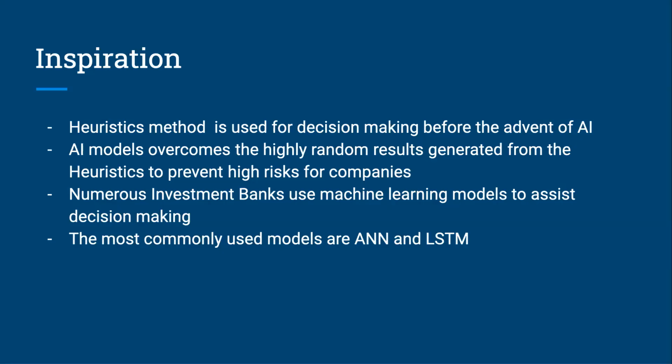So first, inspirations. We know that heuristic methods were used before AI, and AI actually overcomes the highly random results generated from the heuristics to prevent high risk for companies. That's why numerous investment banks are now using machine learning models. Therefore, we are interested in that, and we want to dive into the most commonly used models: ANN and LSTM.